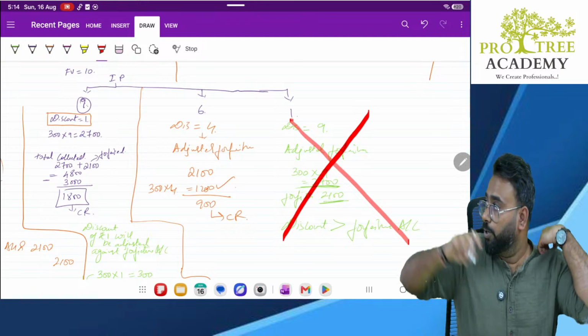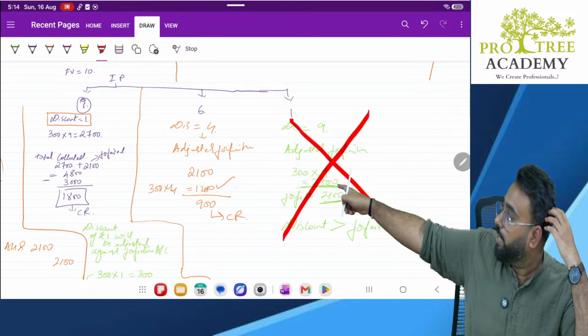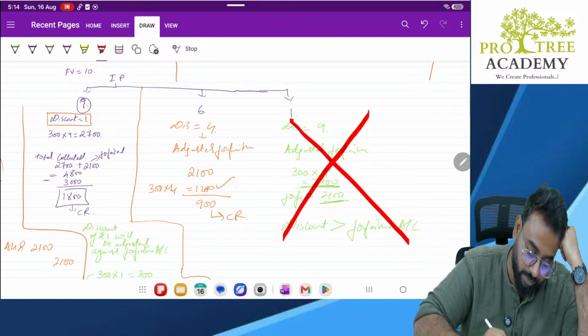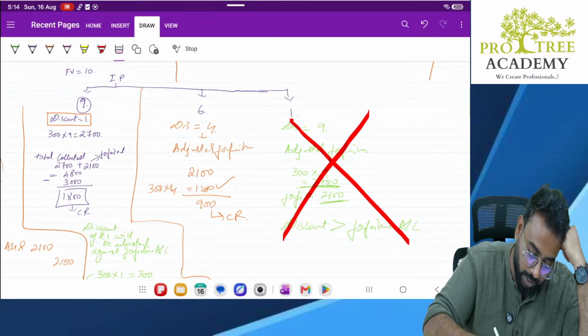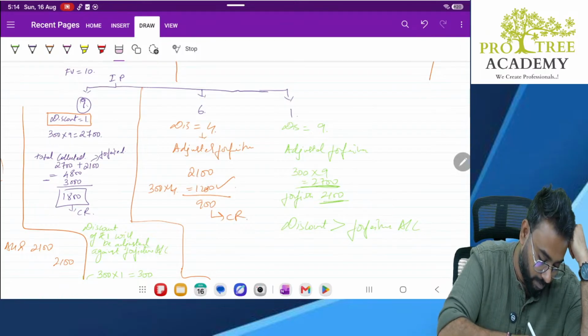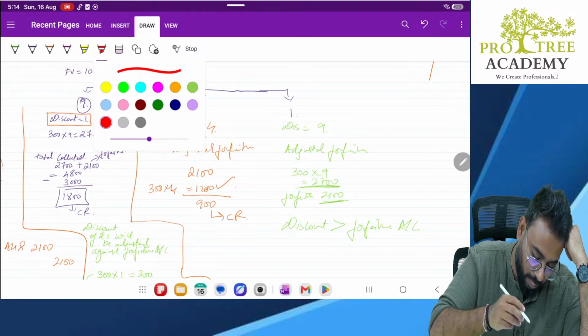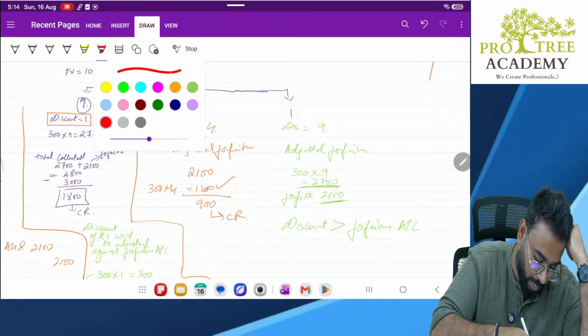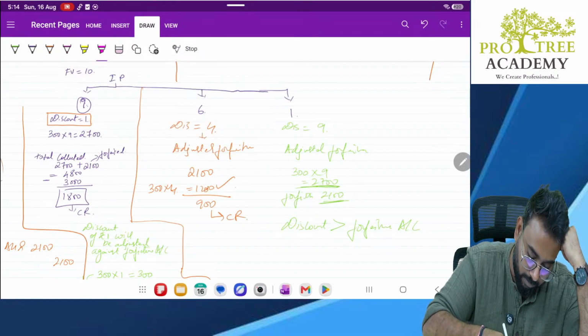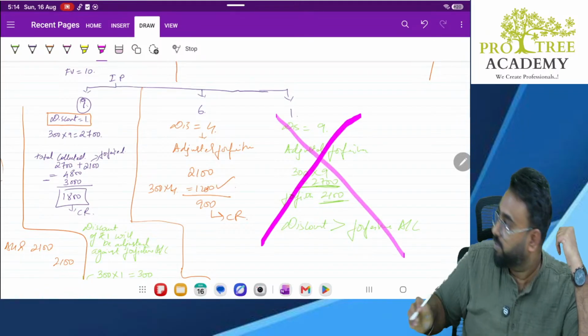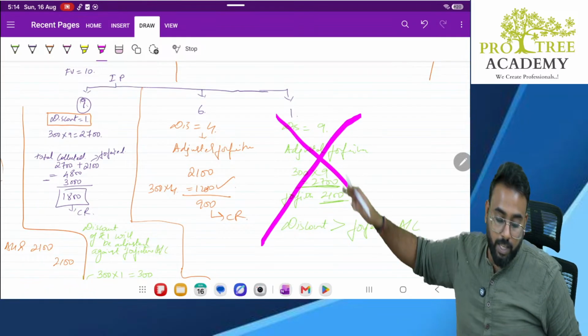That means you cannot give discount more than your forfeiture balance. This is not allowed.